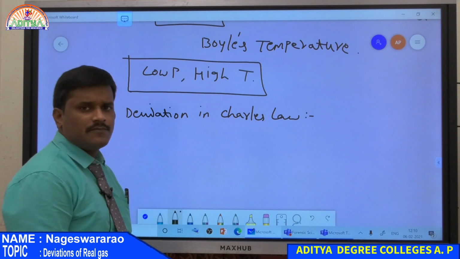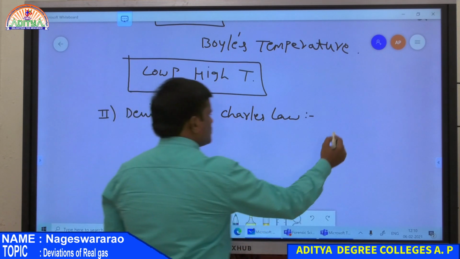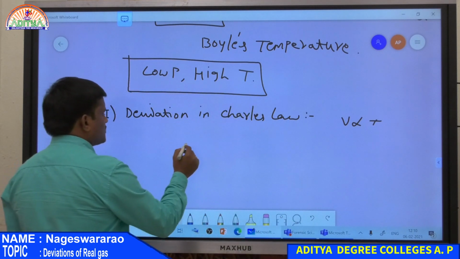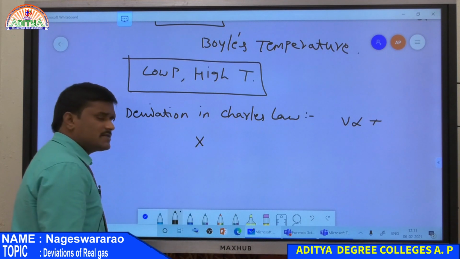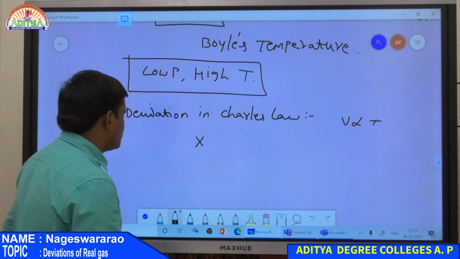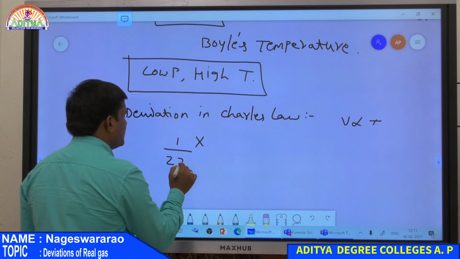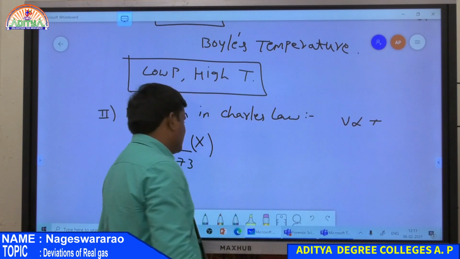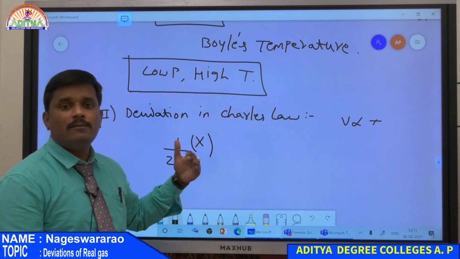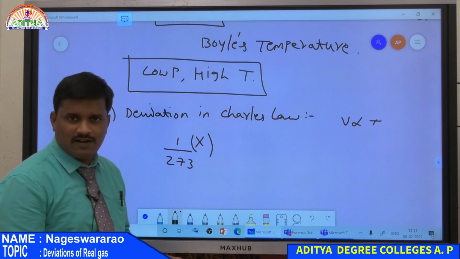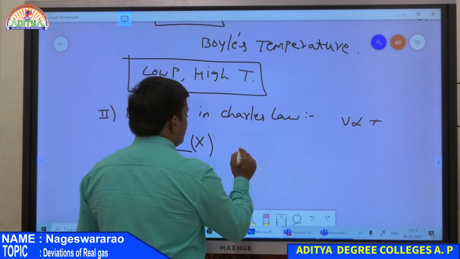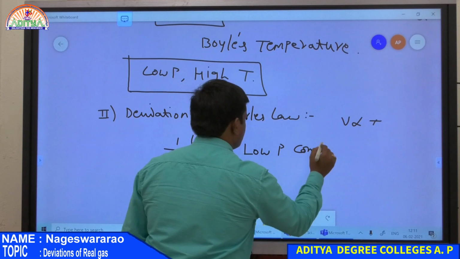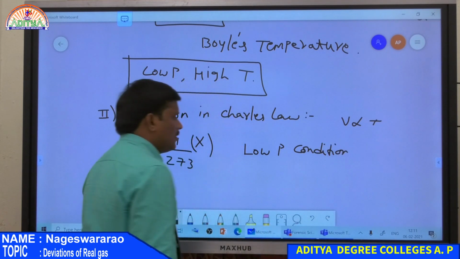Deviation in Charles law. According to Charles law, V is directly proportional to T. Also, according to Charles law, if X is the volume of the gas, then it can expand up to 1/273 of its initial volume. This is only possible at low pressure condition.